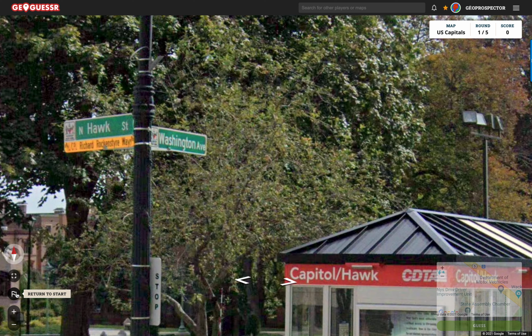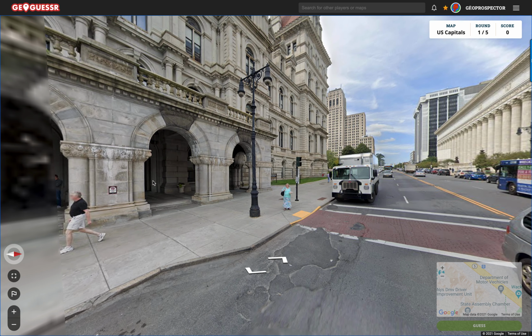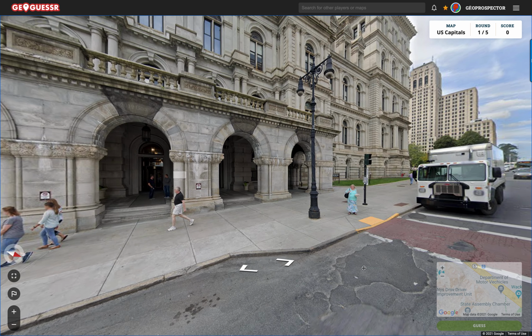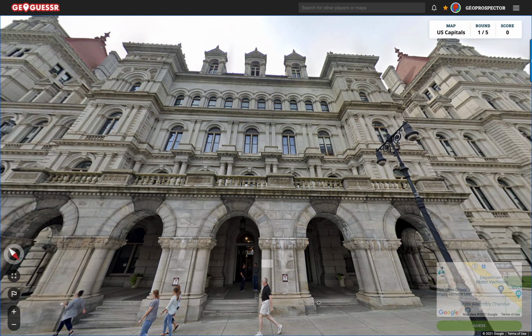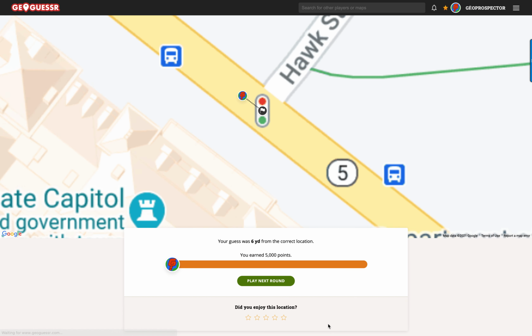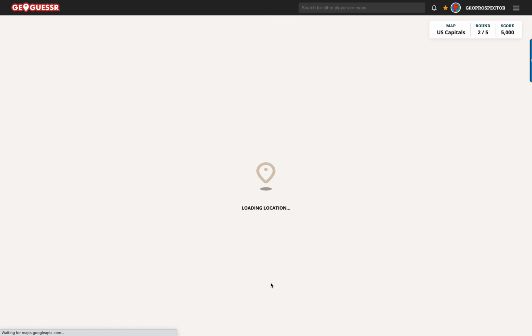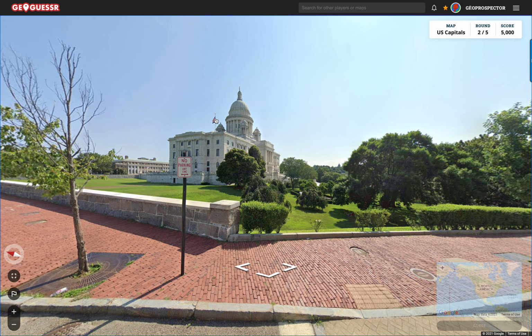Let's just go back to the beginning just to check where we did begin. And we'll turn around and actually get a look at the State Capitol building instead for once. There you go. Very grand and imperial looking. And actually, we're right out the front of that, so we can use that to really pin ourselves down on the map. So there we go. Super duper. Next round. Bit of an easy one there, so who knows what we'll have next.